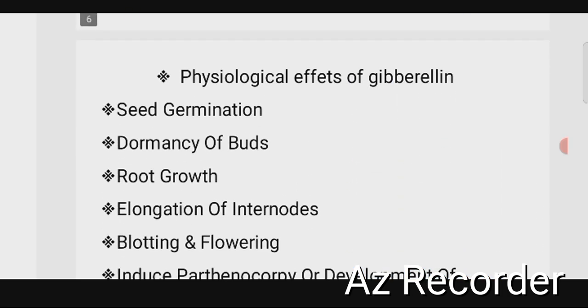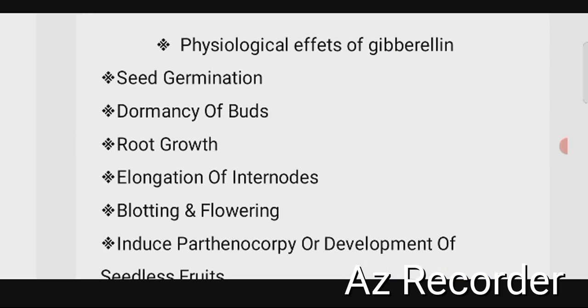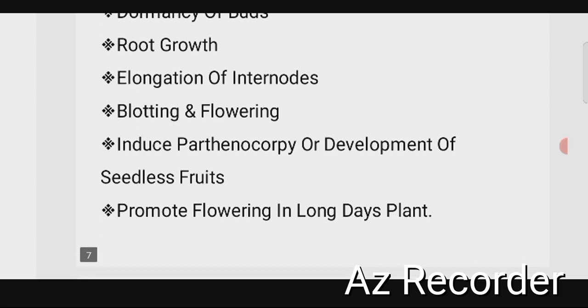Next one, physiological effects of gibberellin hormone. Seed germination, dormancy of buds, root growth, elongation of internodes, and bolting and flowering. It helps in the prevention of the effects of abscisic acid hormone. It induces parthenocarpy, or development of seedless fruits. Parthenocarpy means fruit development without pollination. Next, it promotes flowering in long-day plants.